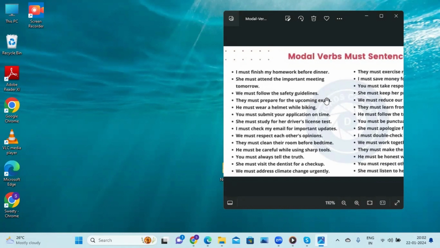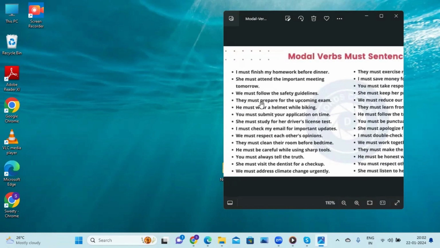So we must take a strong safety decision to avoid bad things. When we choose to follow safety guidelines, we can avoid such bad events from happening.